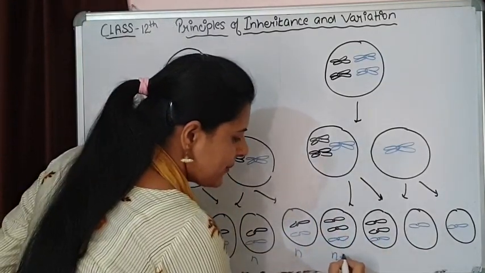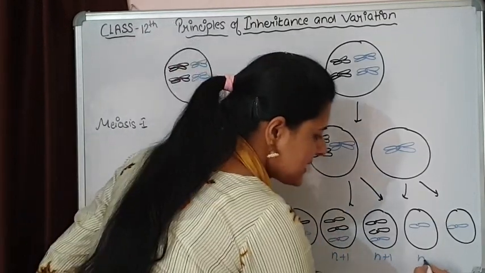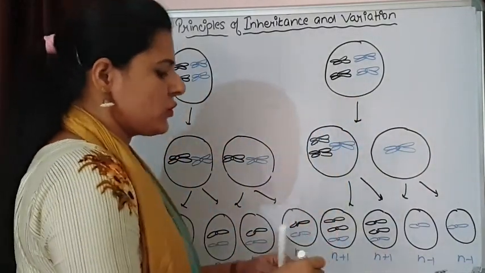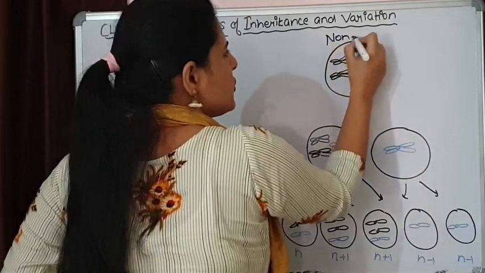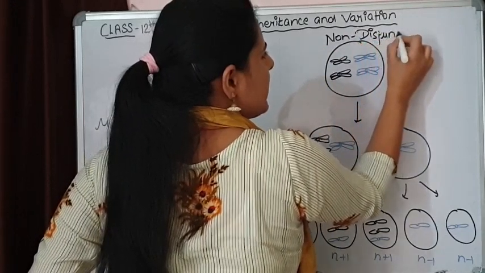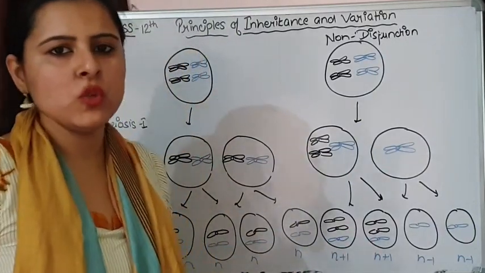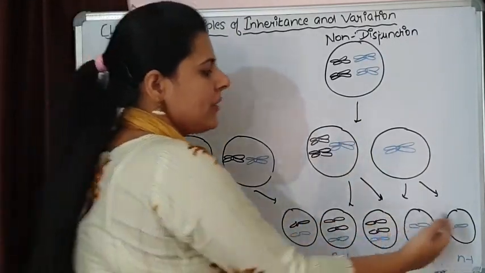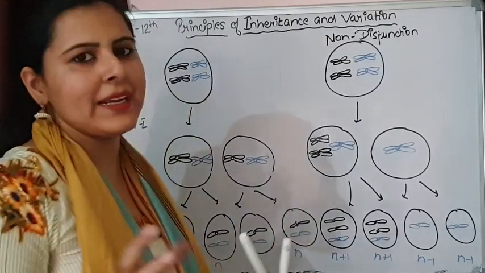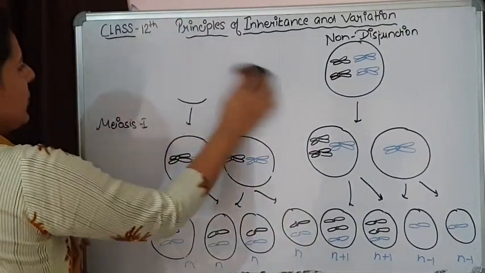Here the condition is n plus 1, one extra chromosome is there. Here also n plus 1, and these are n minus 1, n minus 1. That is the condition that is going to take place in non-disjunction. So in two gametes, an extra chromosome is added because of non-disjunction, and from two gametes the chromosome is being reduced. So these are the situations that are changing the number of chromosomes. This is what is happening in aneuploidy.